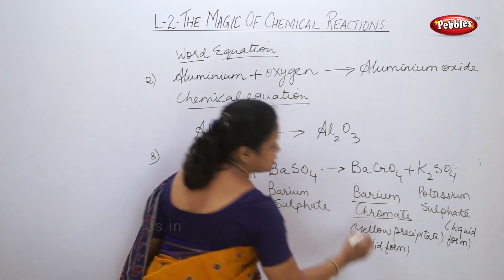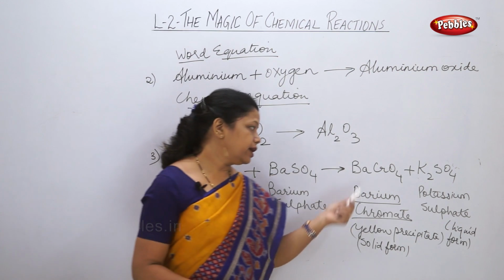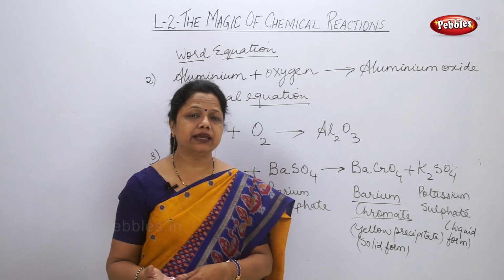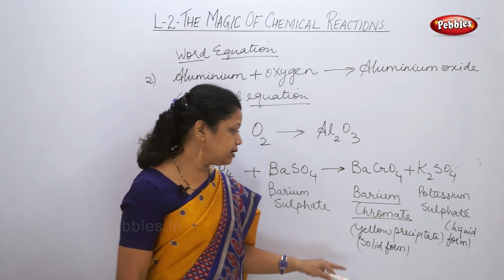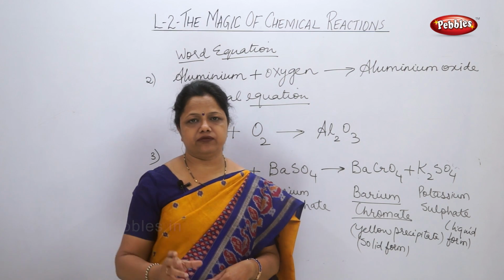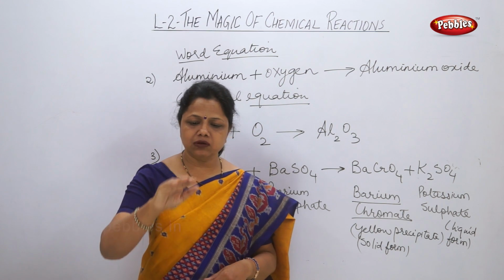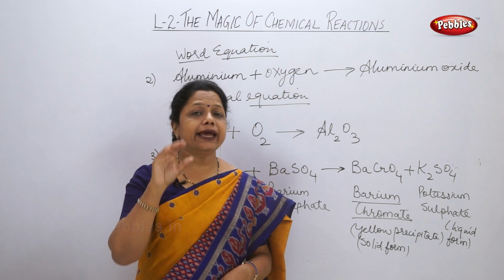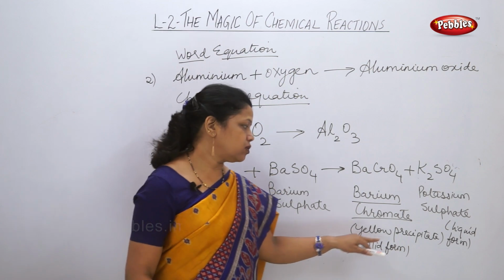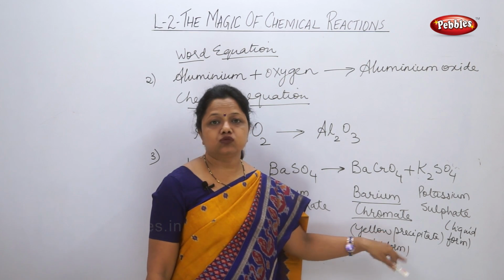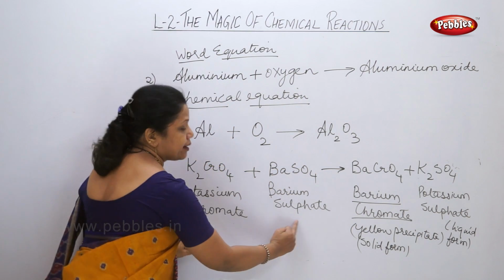That means the state of barium chromate is solid form, and one more new thing has been formed. First it has formed a solid, secondly it has formed a yellow colored solid. And if I don't disturb the test tube, it will go slowly and settle down. When anything solid is formed and it settles down, that is called a precipitate. So the yellow colored precipitate will be seen when these two are reacting.